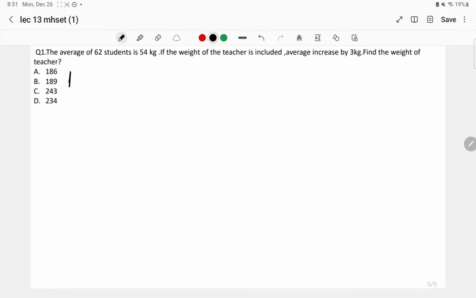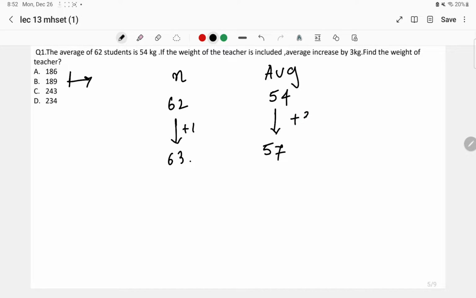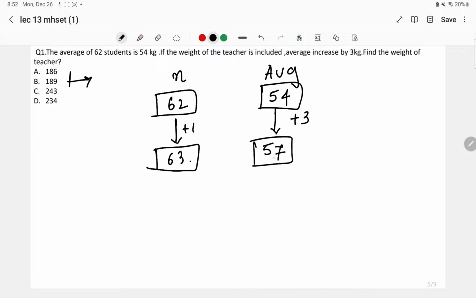Let us see this. Here, we can clearly see this is an average, and it's equal to what? 62 students. One teacher has been included, became 63 students. Average is 54 for 62 and 57, that has been increased by 3, for 63 students. Okay, so here is the shortest technique that we can use to solve this.